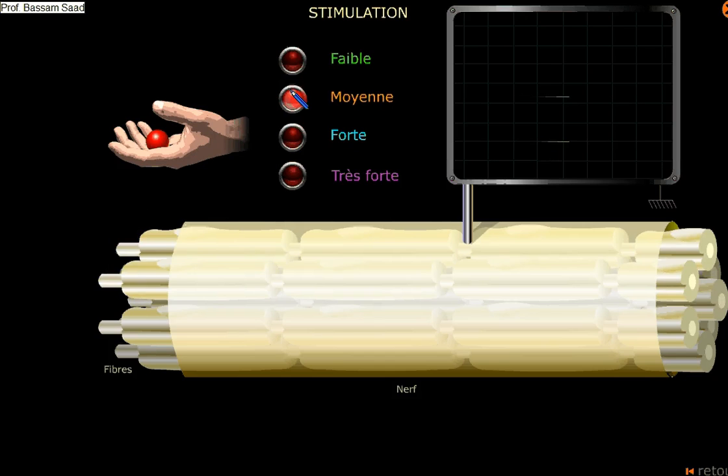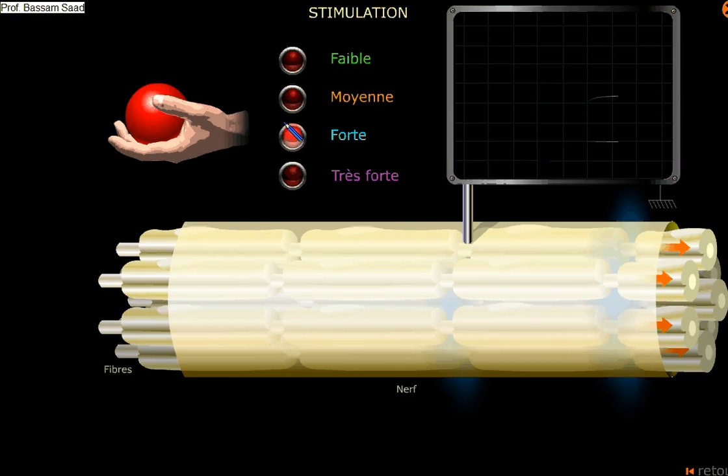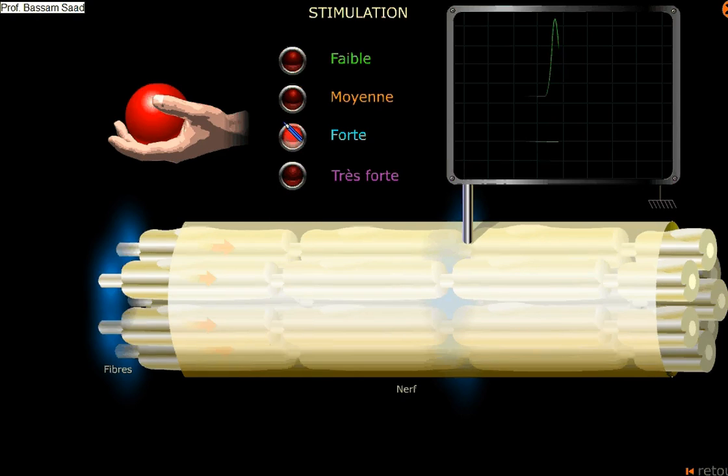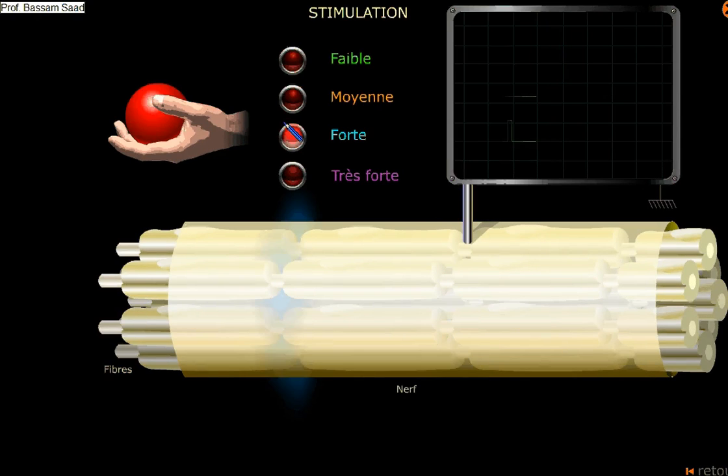And the action potentials will continue along the nerve fibers. Now I will increase the intensity also. All the fibers are stimulated. You see? It is a physical stimulation, the pressure now. The more we increase the weight of the ball, the greater the intensity, so the more nerve fibers are stimulated. But here, all the fibers are stimulated, so even if I now increase the intensity of stimulation, the same result is obtained.